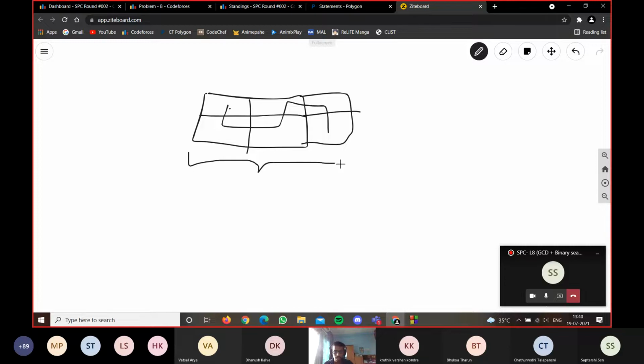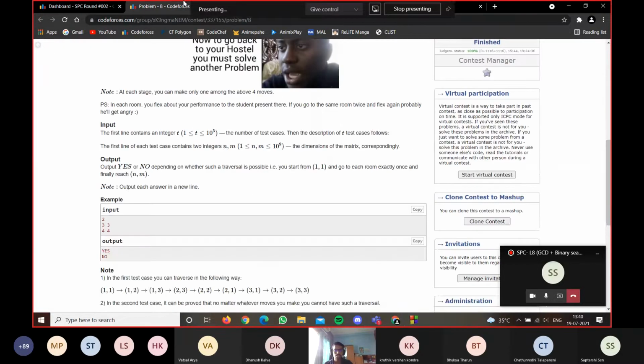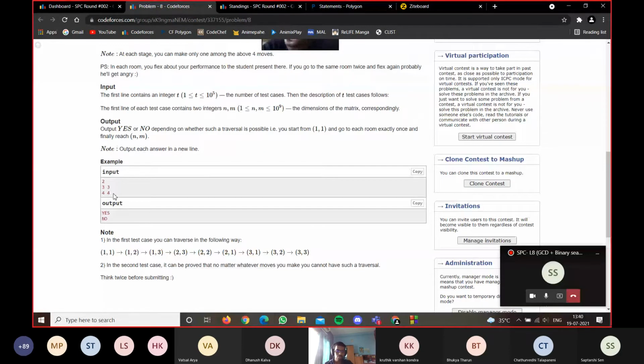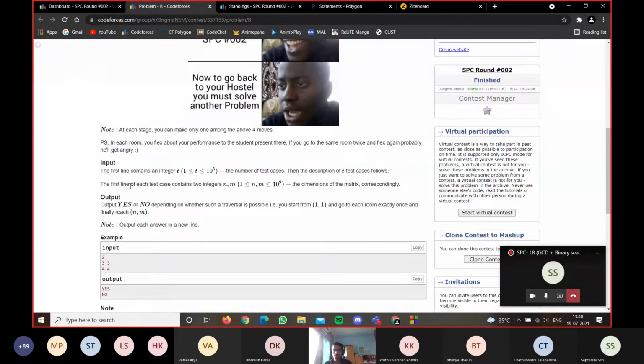So if you see, if this edge length is odd, you can reach like this by doing a zigzag pattern, irrespective of whether the other is odd or even. You could have used this strategy even for 3 cross 3. So if one of the edges is odd, you have a solution. You can go like this in a zigzag manner. If both edges are even, you don't have an answer. So that's all the question is. If either one of them is odd, you are cool. If neither of them is odd, you have to print out a no. That's all the solution to this problem is.